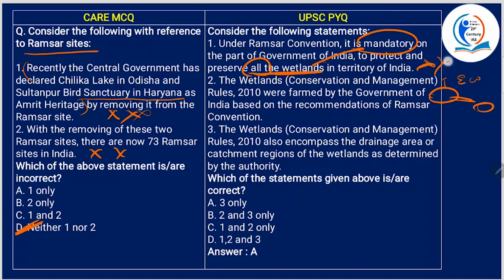Alright, so this is gone. When one is gone, C is gone, D is gone. 3 is common, so you don't need to read 3.